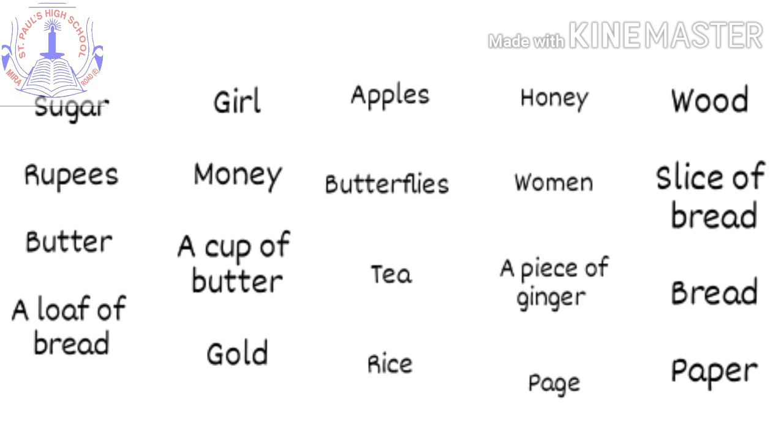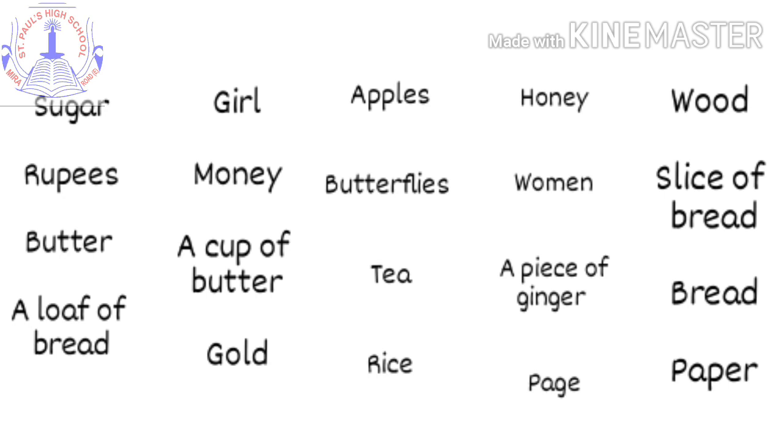As I told you, bread is not countable. But a loaf of bread is a countable noun. Similarly, a slice of bread is also countable. Have you seen bread coming home? They have many slices in it. That means a slice of bread is countable, but the word bread is not countable.